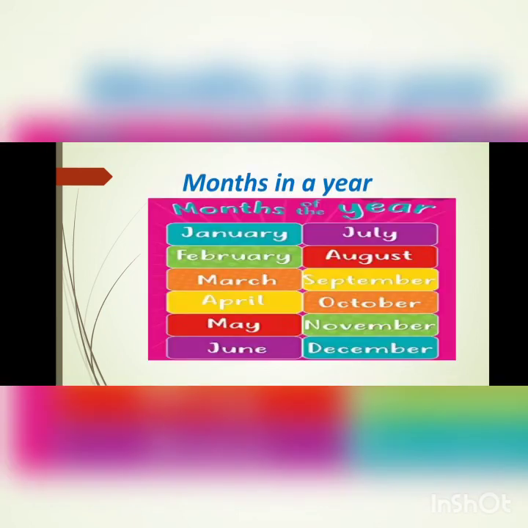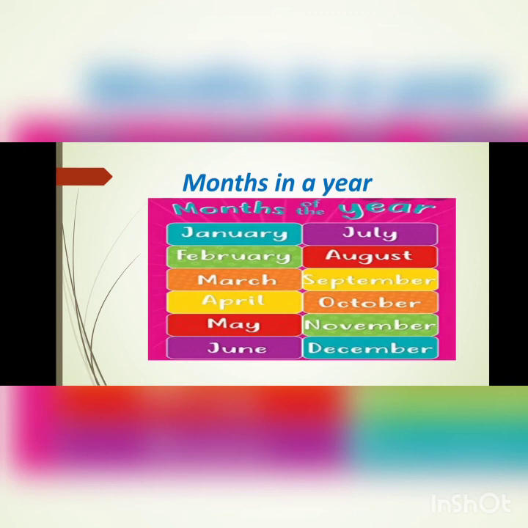Next point is months in a year. There are 12 months in the year. They are January, February, March, April, May, June, July, August, September, October, November and December. 7 months have 31 days.